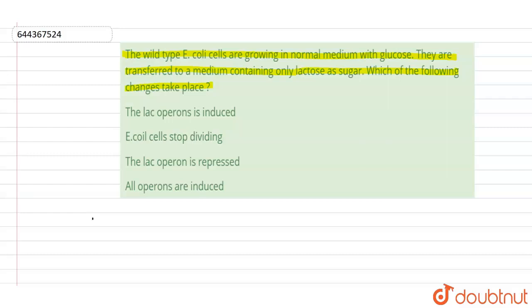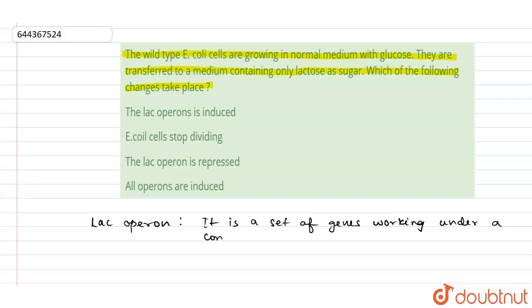First of all, let's understand what is lac operon. Lac operon is a set of genes working under a common promoter and involved in lactose metabolism.